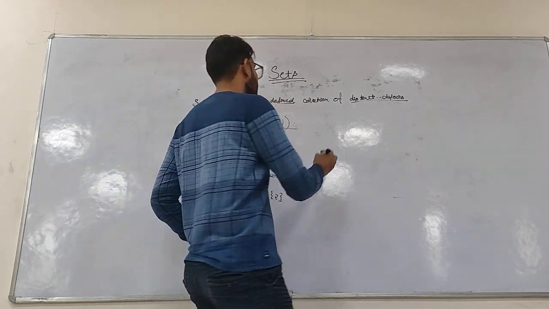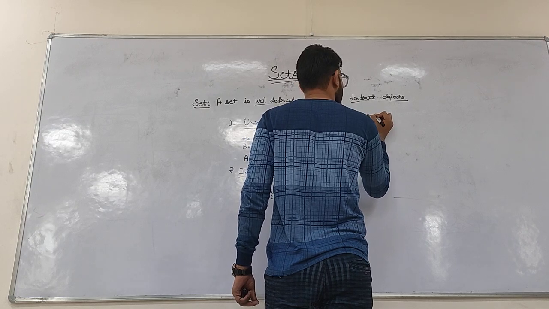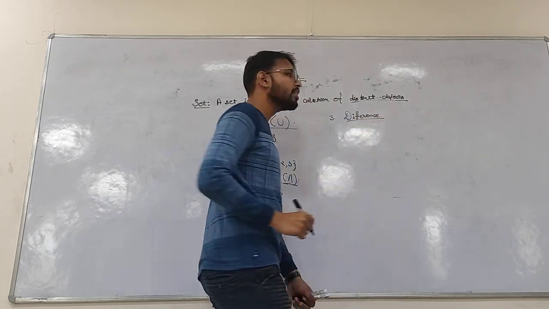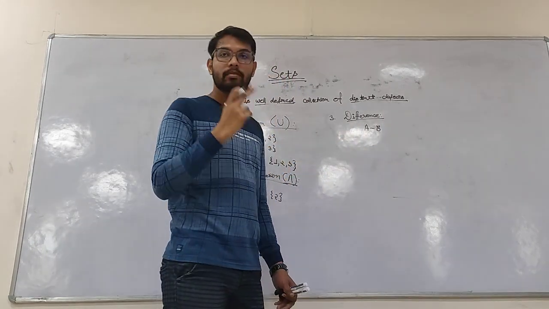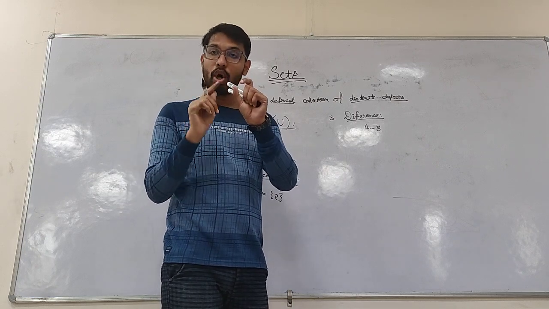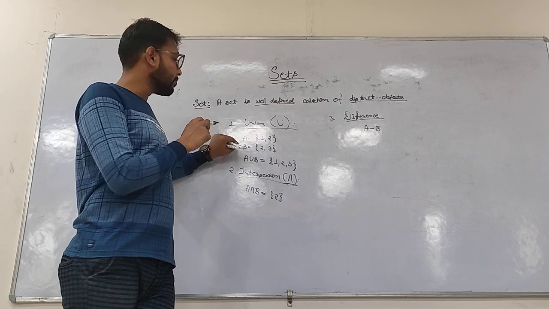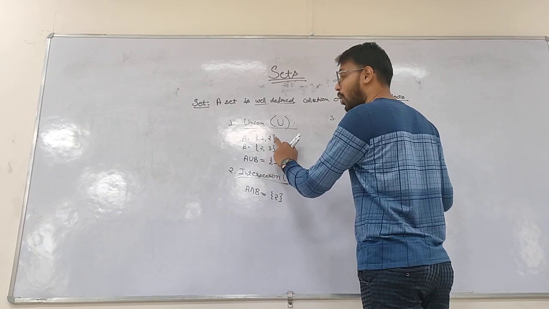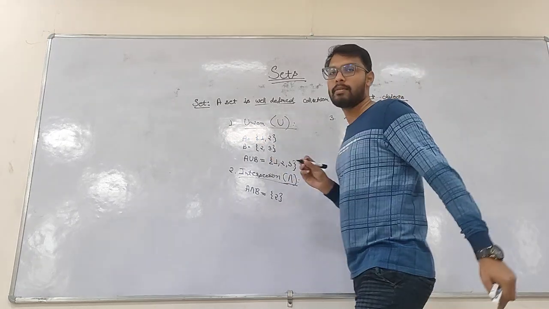The third operation is difference. As the name suggests, difference is A minus B. The difference A minus B includes the elements in A but not in B. Considering the same example, here A has 1 and 2 and B has 2 and 3. So A minus B is the elements of A only, not common in B. So what are the elements? It should be only 1.